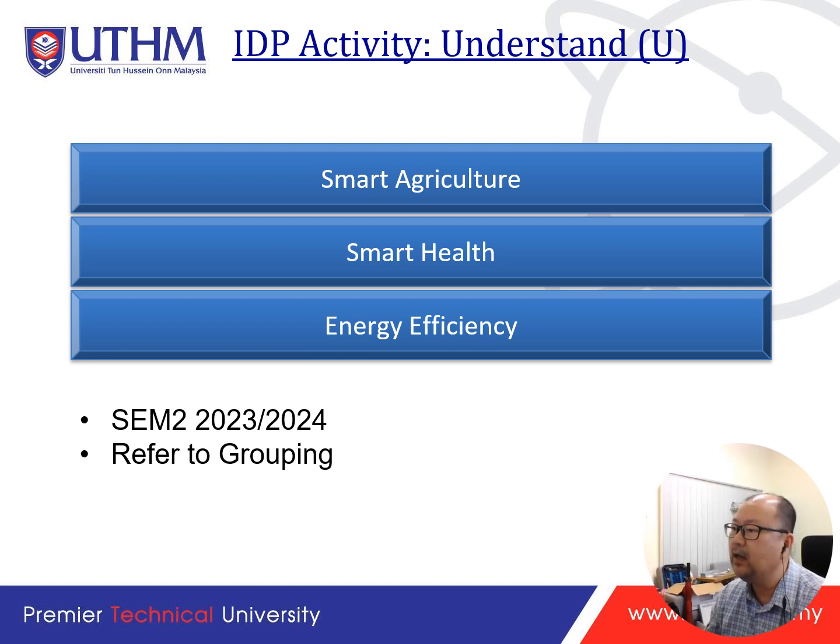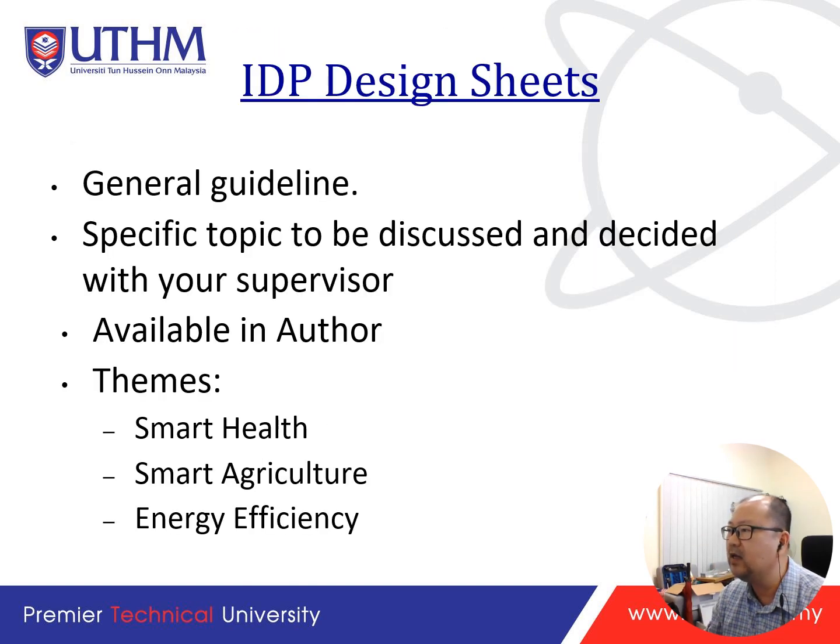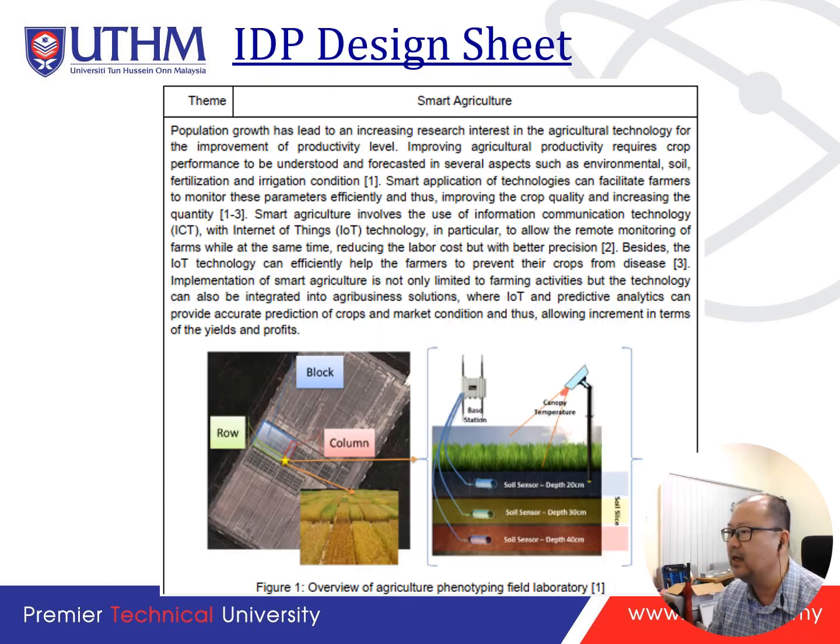But this is what we focus on: smart agriculture, smart health, and energy efficiency. Please try. The design sheet, with the general idea about the problem and the theme, is provided in Author. You may read what the design is. This is an example.